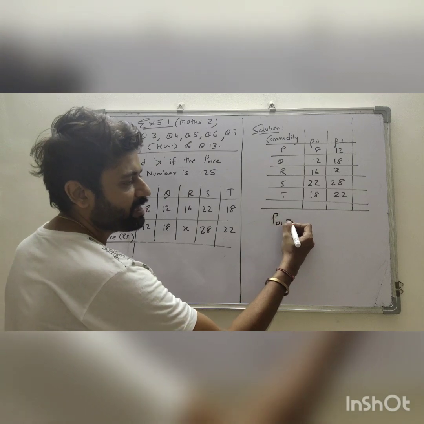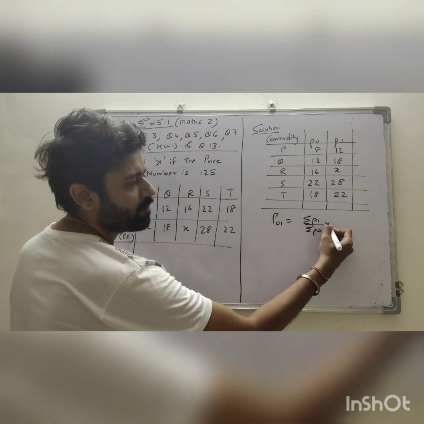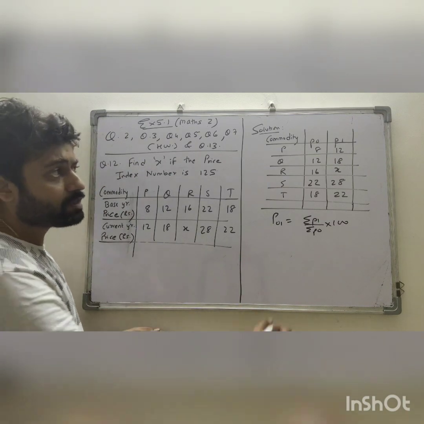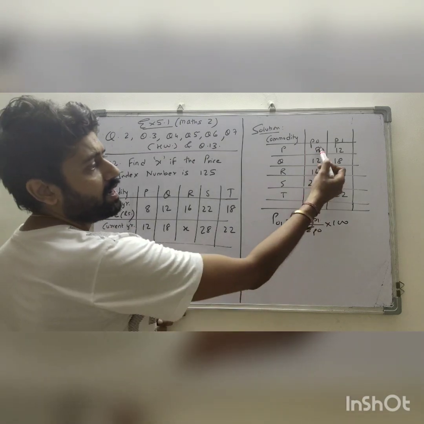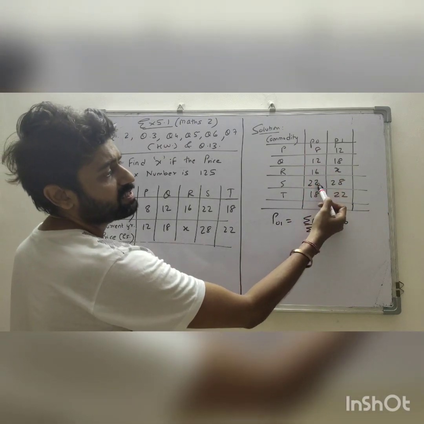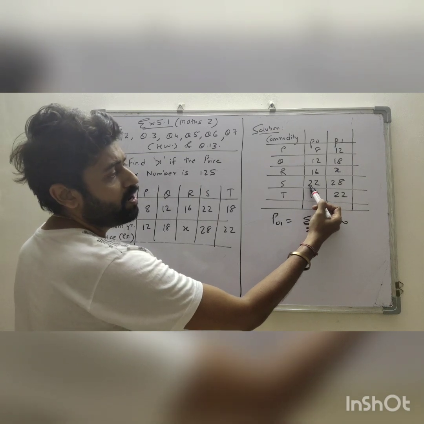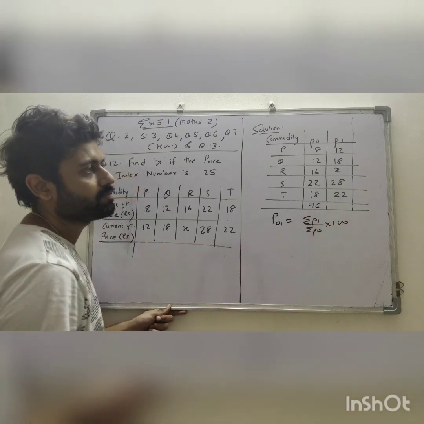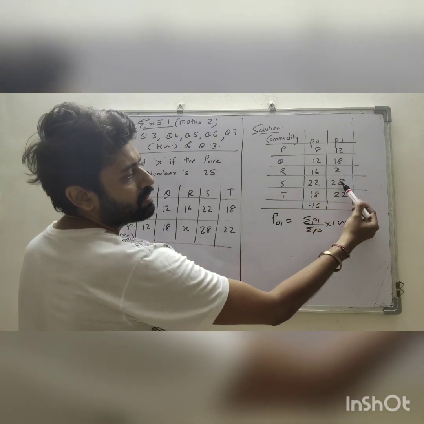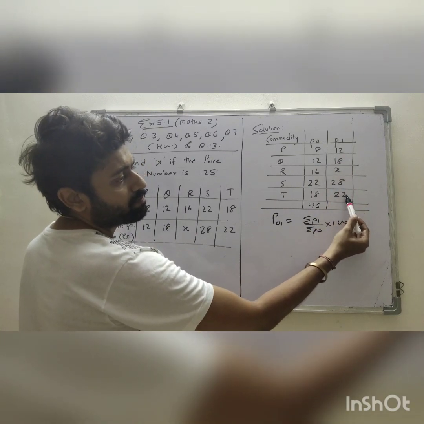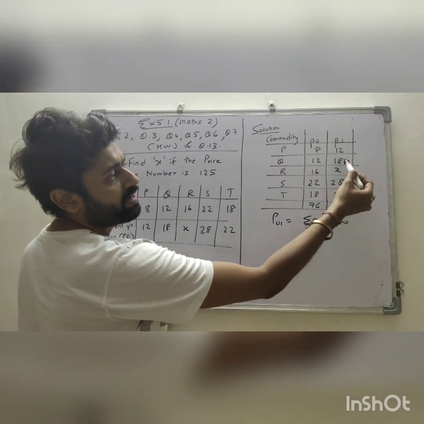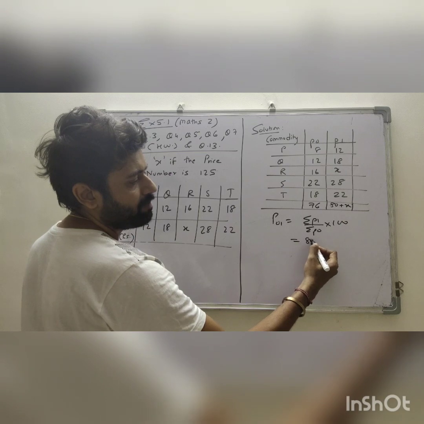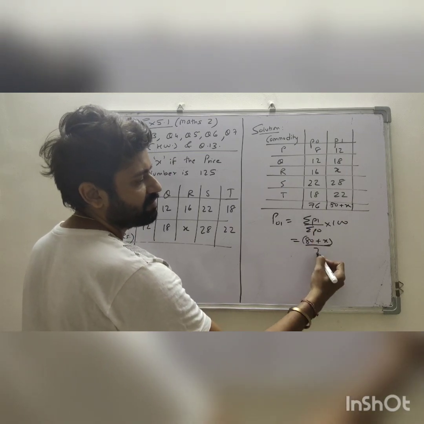There is no need. You can check how I am solving it. We know the formula: P01 is summation P1 upon summation P0 into 100. Capital P is price index number. So all you have to do is add first. 8 plus 12, 20, 20 plus 16, 36. 36 plus 2, 38, 38 plus 20, 58. 58 plus 8, 66, plus 10, 76. 12 plus 18, 30. Remember 30. Here 28 plus 2, 30, 30 plus 20, 50. 50, 50, 50 and we remember 30. This is 80 plus x. Summation P1 is 80 plus x. Summation P0 is 76 into 100.